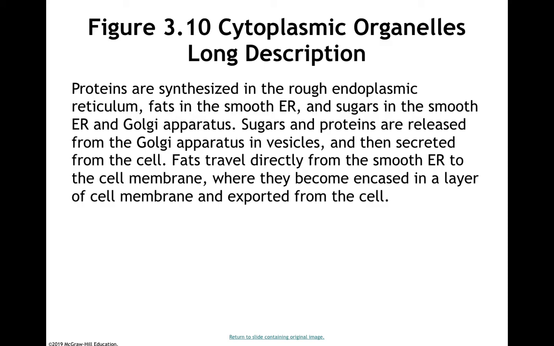Proteins are synthesized in the rough endoplasmic reticulum, fats in the smooth endoplasmic reticulum. Smooth endoplasmic reticulum is also where sugars are built. Sugars and proteins are released from the Golgi vesicles and secreted from the cell. Fats go directly from the smooth ER to the cell membrane, and they're encased in membranes and exported. This is that endomembrane system that I went over with you.